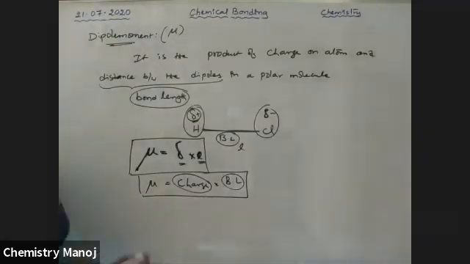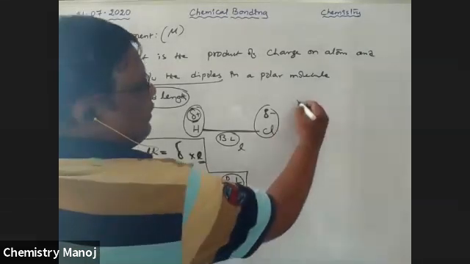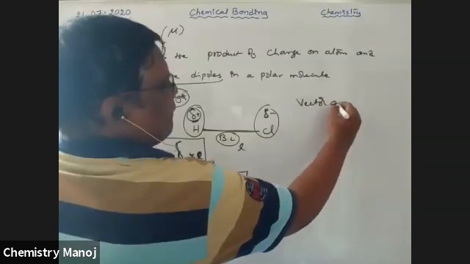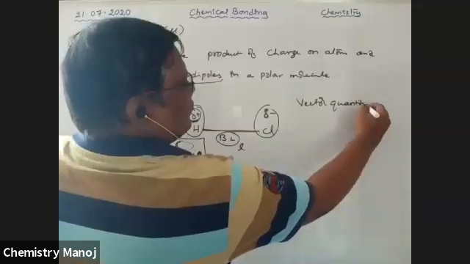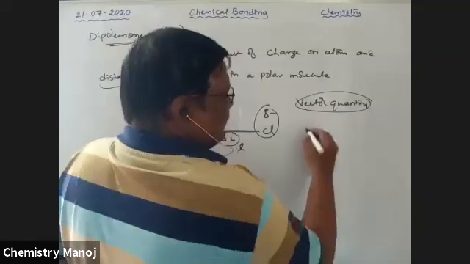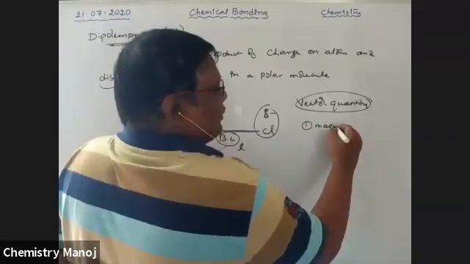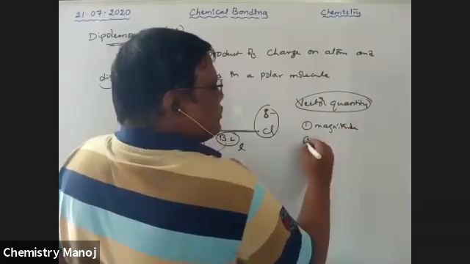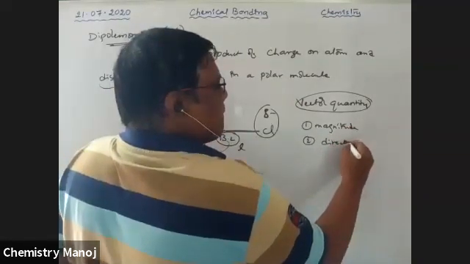See boys, this dipole moment is a vector quantity. What is a vector quantity? A vector quantity is any property that has a magnitude value and also a direction.